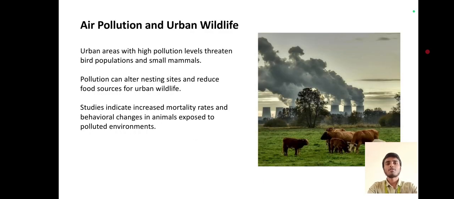Air pollution and urban wildlife. Urban areas with high pollution levels threaten bird populations and small mammals. Pollution can alter nesting sites and reduce food sources for urban wildlife. Studies indicate increased mortality rates and behavioral changes in animals exposed to polluted environments. Polluted environments change the behavior of mammals and some insects.